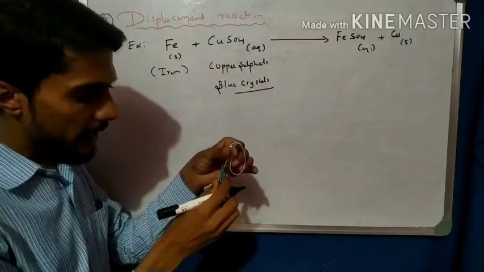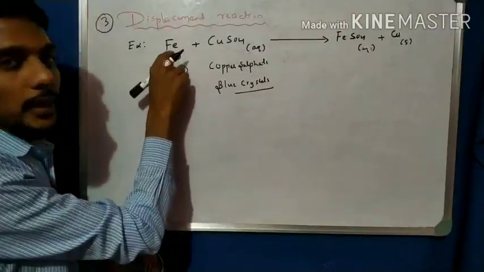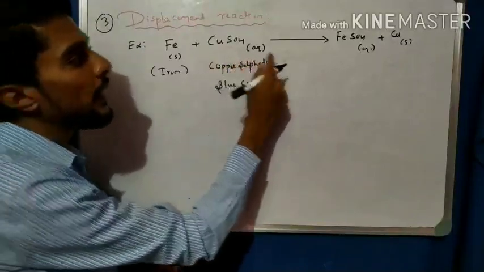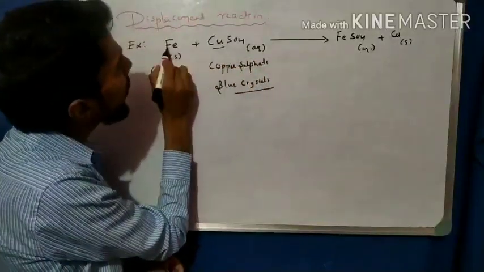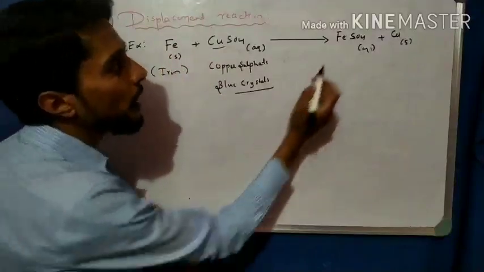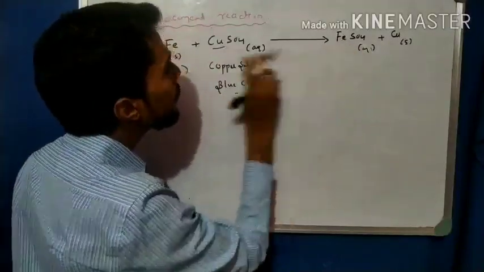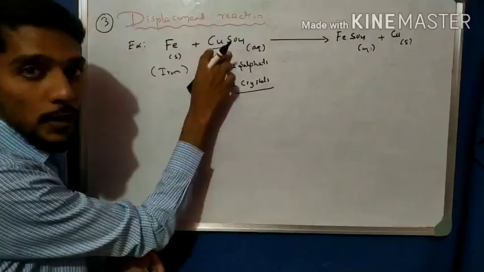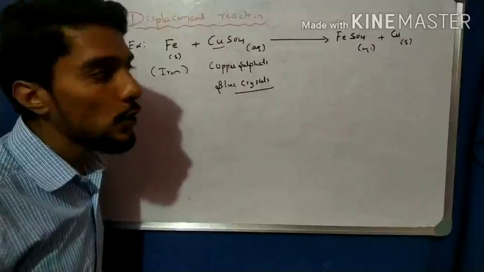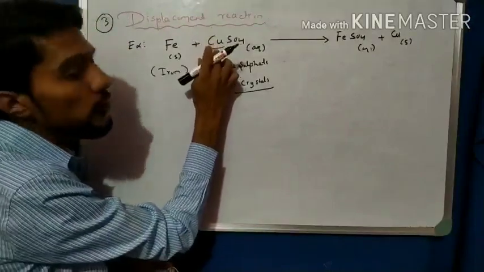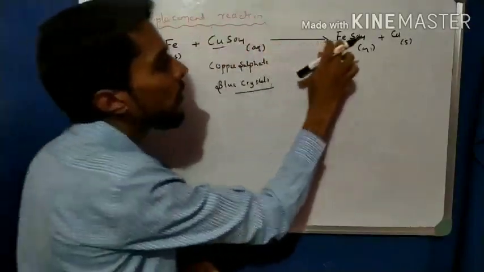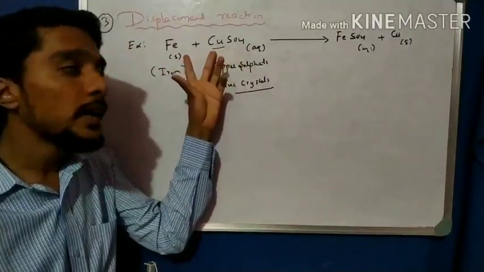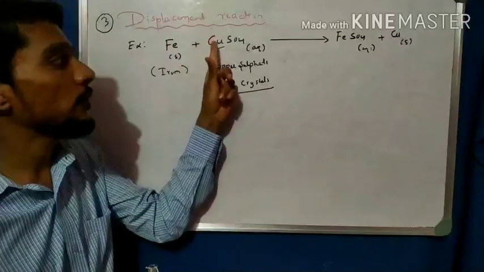The reaction takes time. Fe is iron. When it reacts with copper sulfate aqueous solution, we observe that in the place of Cu, Fe is set. Fe displaces Cu, meaning copper is displaced by Fe. When Cu is removed by Fe, it forms FeSO4.